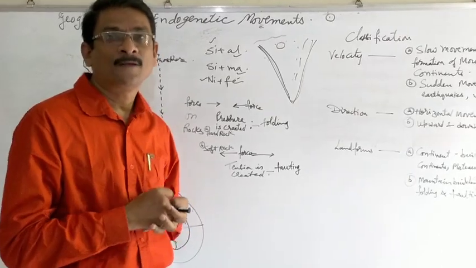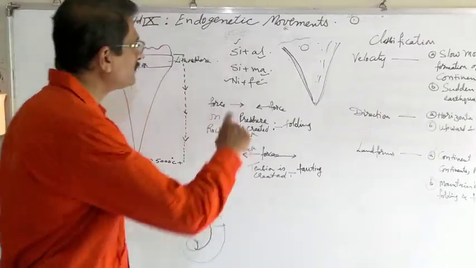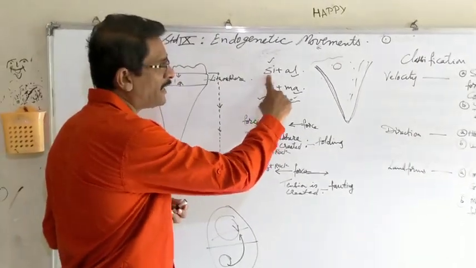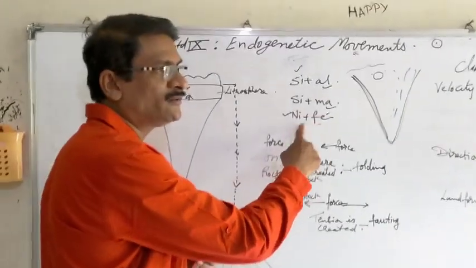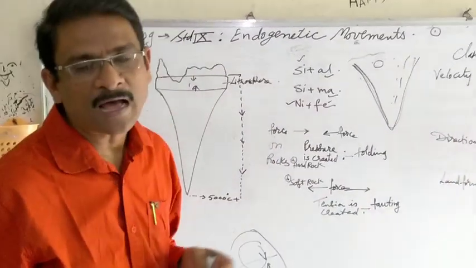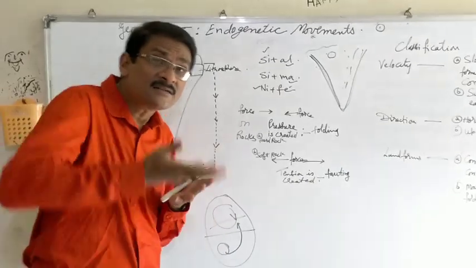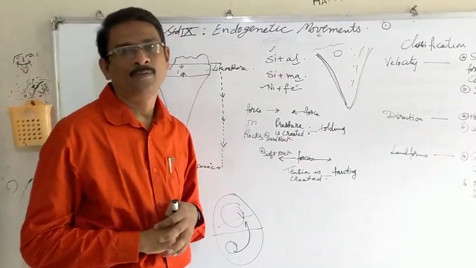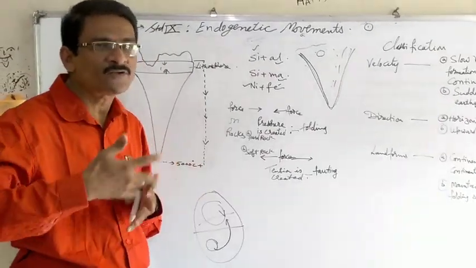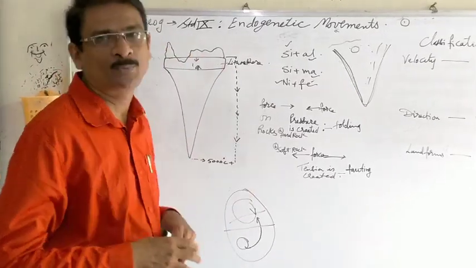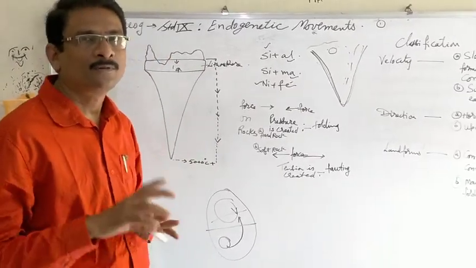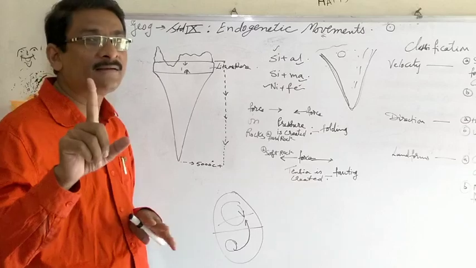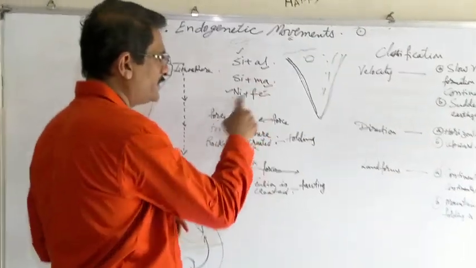Volcanic eruption means the silica, the aluminum, the magnesium, the nickel, and the ferrous or iron, these elements start coming up, and as they come to the surface of the earth through the lithosphere, they create landforms that contain all these elements.